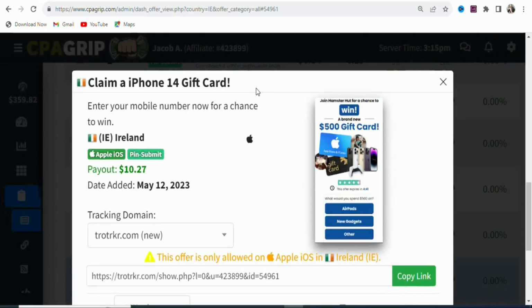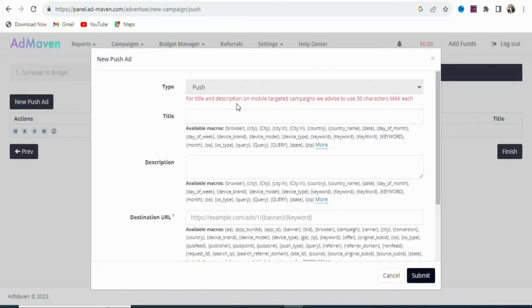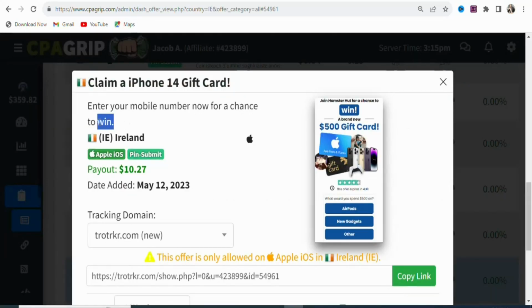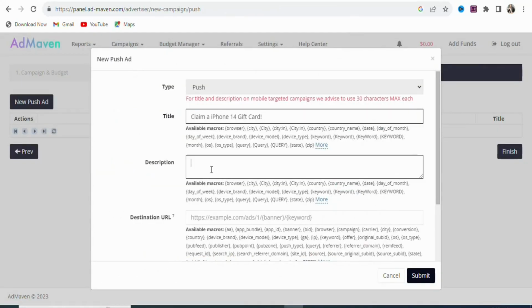Once you come back on CPA Grip, the first step is that you are going to copy the title of the offer. So you are going to highlight and then copy the title. Once you highlight and copy it, you are going to come back and then paste it right here. As you can see, that has been done. Once that is done, you are going to copy and paste the description of the offer right here. So you have to come back on CPA Grip. Once you come back, you are going to highlight the description and then copy it. Once you copy it, you are going to come back and then paste it right here. As you can see, that has been done.